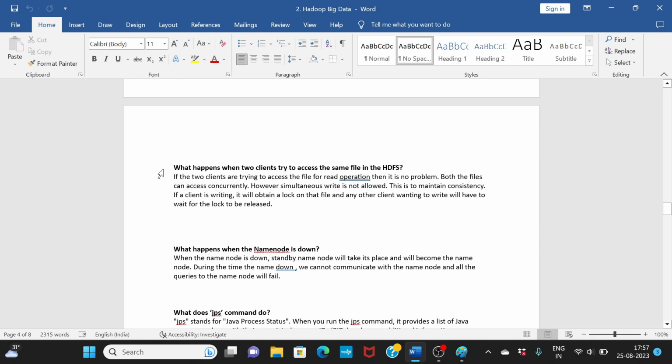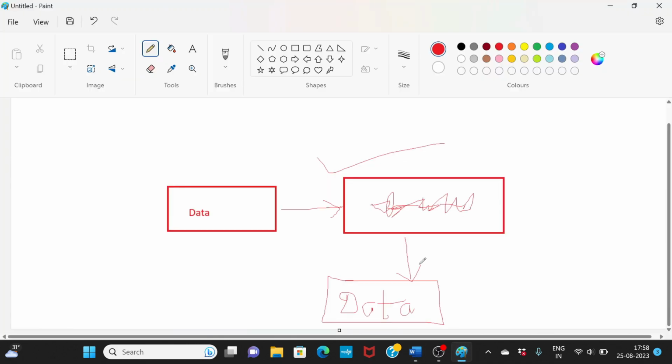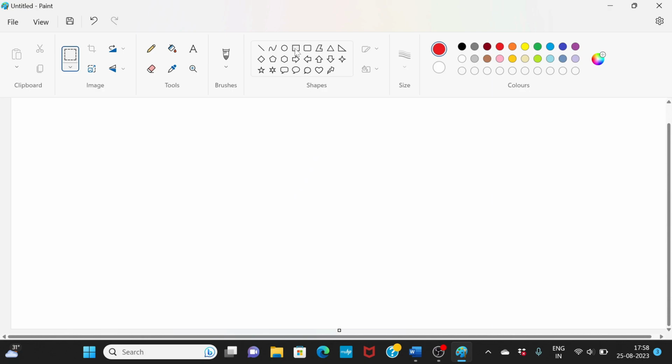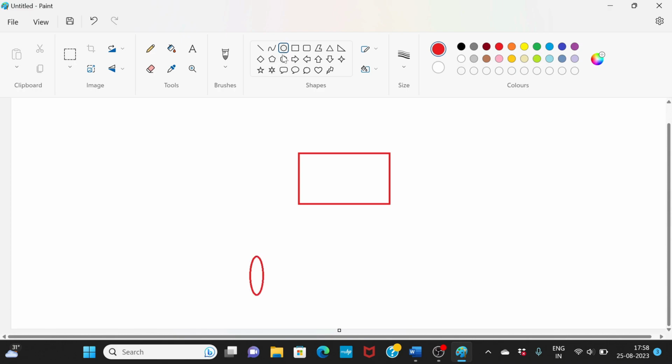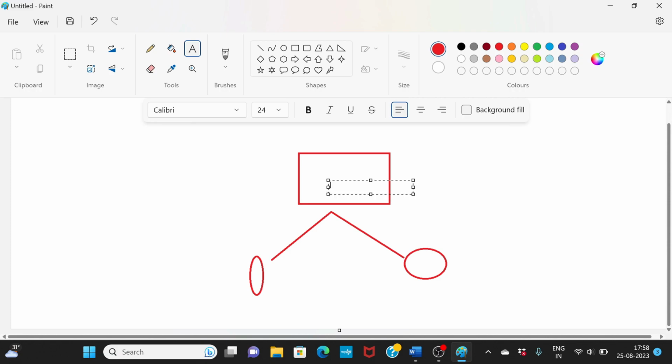What happens when two clients try to access the same file in HDFS? Okay, let's say there is a file, and two clients, maybe two queries. So basically you are sending some queries or applications, whatever it is, and they're trying to access this file. Now they can access this file for a read operation or for a write operation, right? Read is just reading the data. So if it is a read, then it's not a problem, it can have concurrent access. So this file can be read at the same time by both.